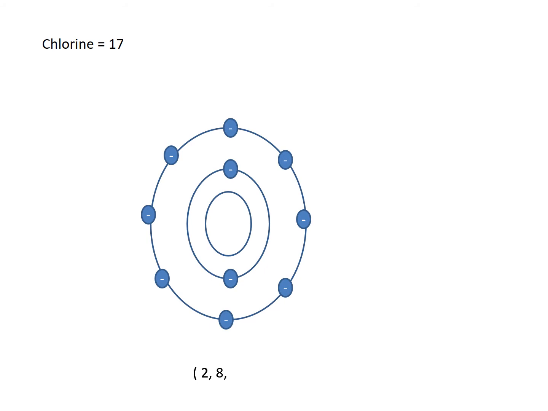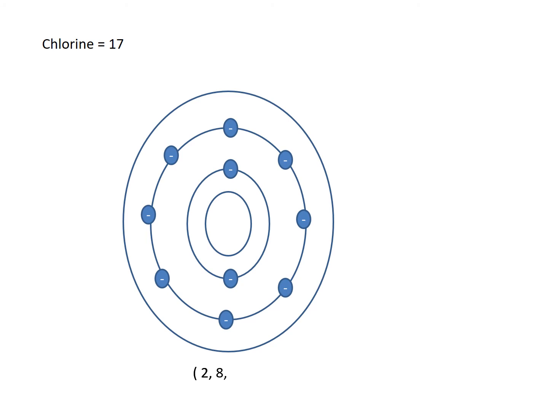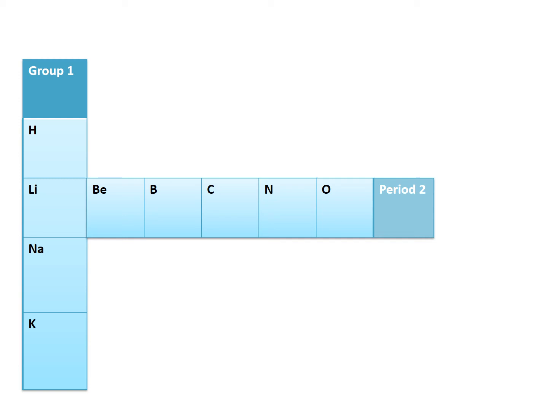The capacity of the third shell is 8, so I can put anything up to 8. 7 is less than 8, so I can put 7 electrons in the third shell. So the electronic configuration becomes 2, 8, 7. What is the electronic configuration telling me? It tells me that there are 2 electrons in the first shell, 8 electrons in the second shell, and 7 electrons in the third shell, and the atomic number is 17. I hope this general concept of electronic configuration is clear. Now, we are going to discuss the elements which are in group 1 and period 2.